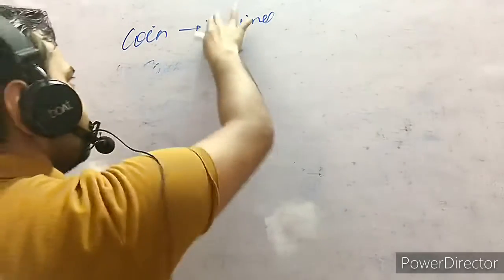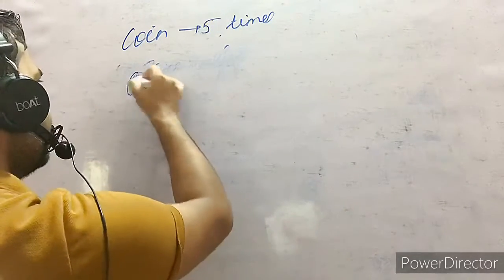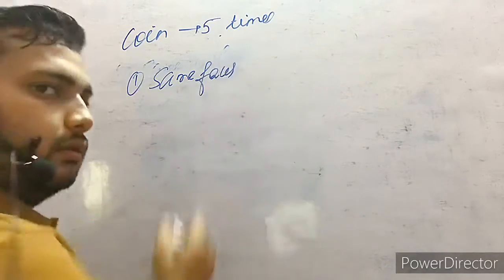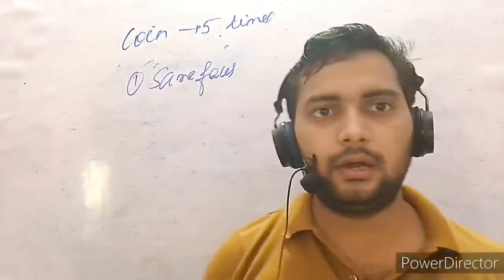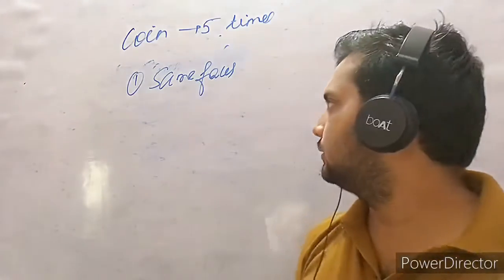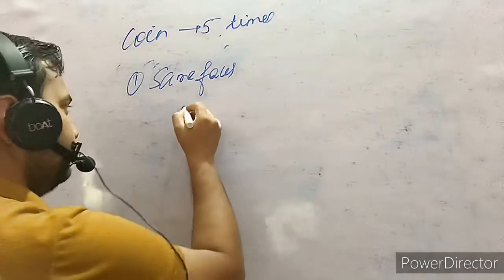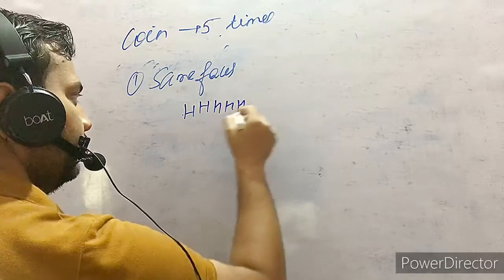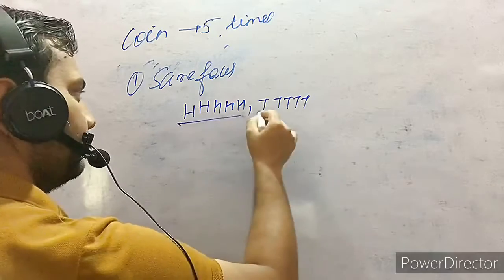Total number of coins are 5 this time. So same faces. Tell me students, how can we solve for this same faces? Means all will be either head, head, or all will be tail. Okay.